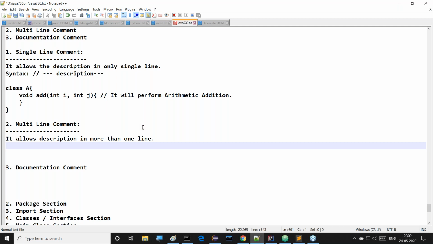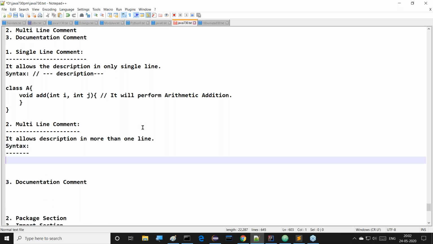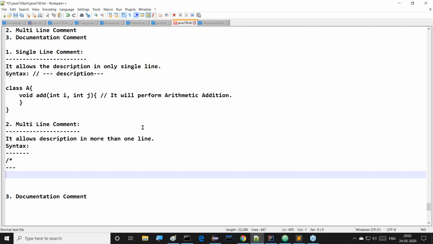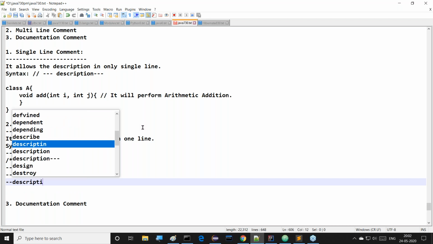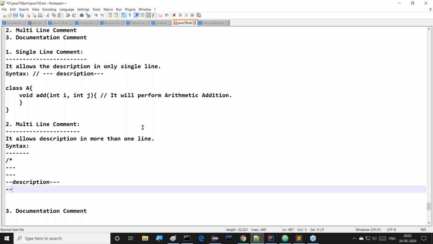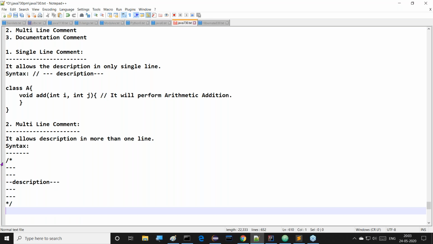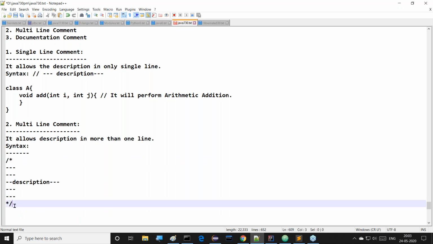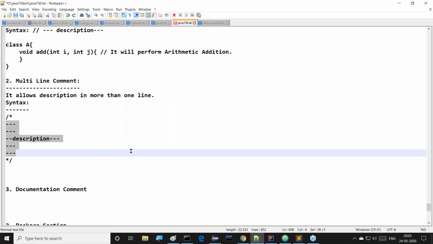Now, what is the syntax to prepare this multi-line comment? If you observe, we write slash star, then provide the description over some lines, and finally star slash. That's it. In between slash star and star slash, whatever description we provide, the total content we are able to provide.